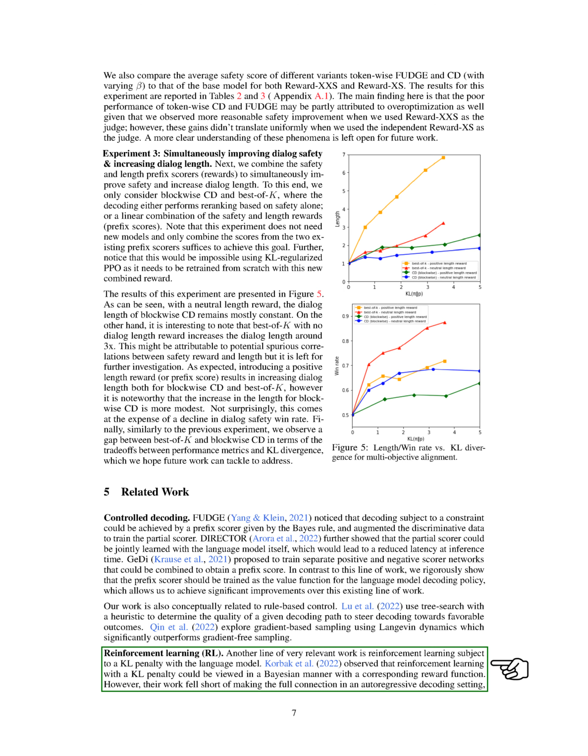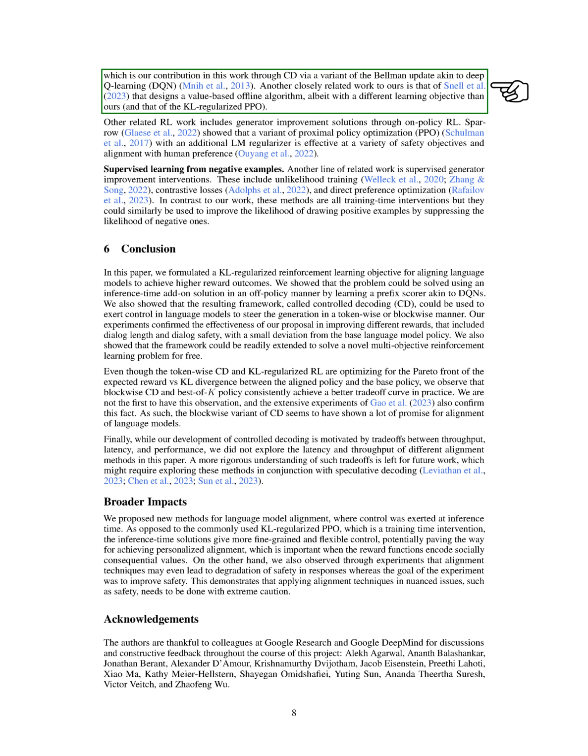This involves learning with a KL penalty in the language model. It was observed that reinforcement learning with a KL penalty could be viewed in a Bayesian manner with a corresponding reward function. However, the full connection in an autoregressive decoding setting was not made, which is what we contribute in this work through CD using a variant of the Bellman update similar to deep Q-learning, DQN. Another work closely related to ours is one that designs a value-based offline algorithm, but with a different learning objective than ours.